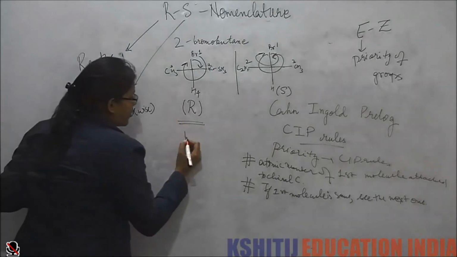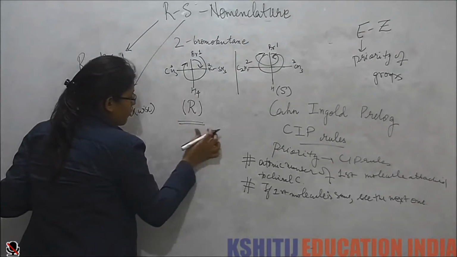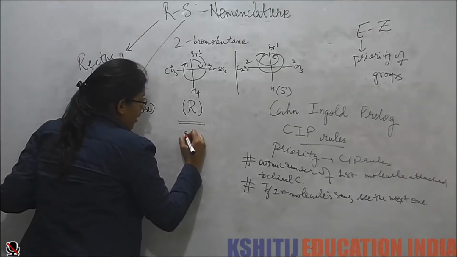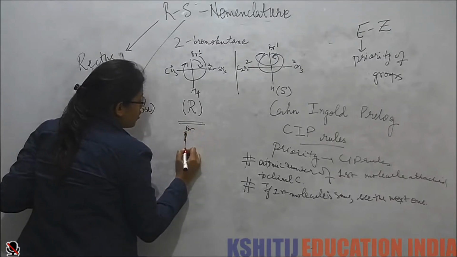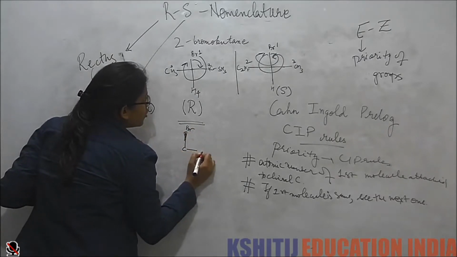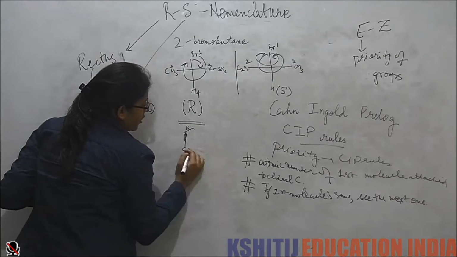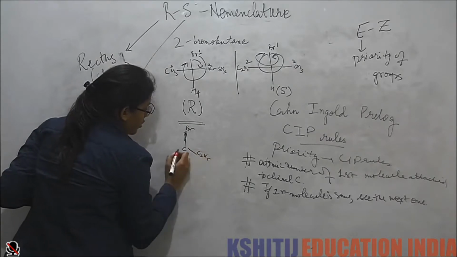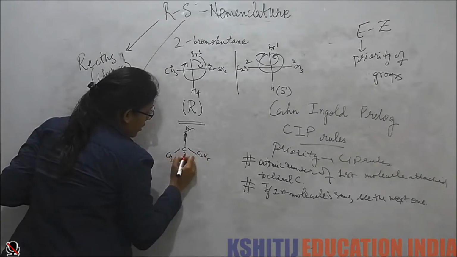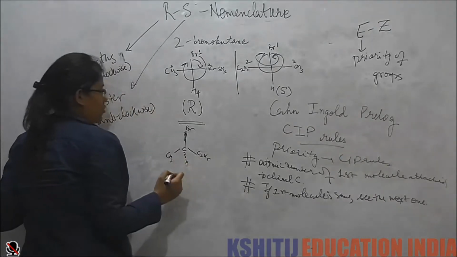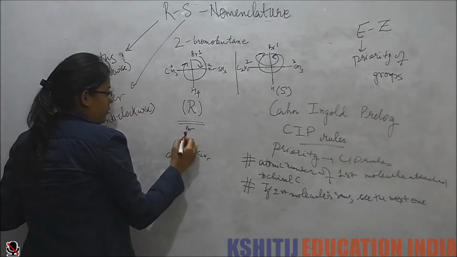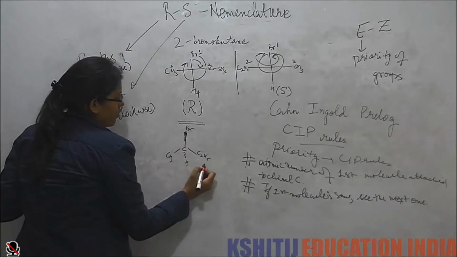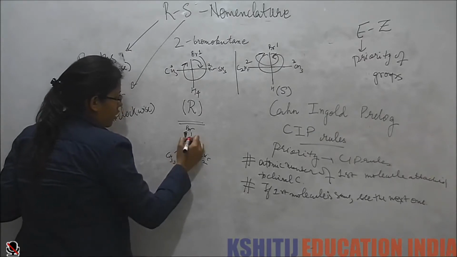Now if I draw its perspective formula, I have this here. In the plane I have ethyl group and hydrogen, 2, 3, 1.